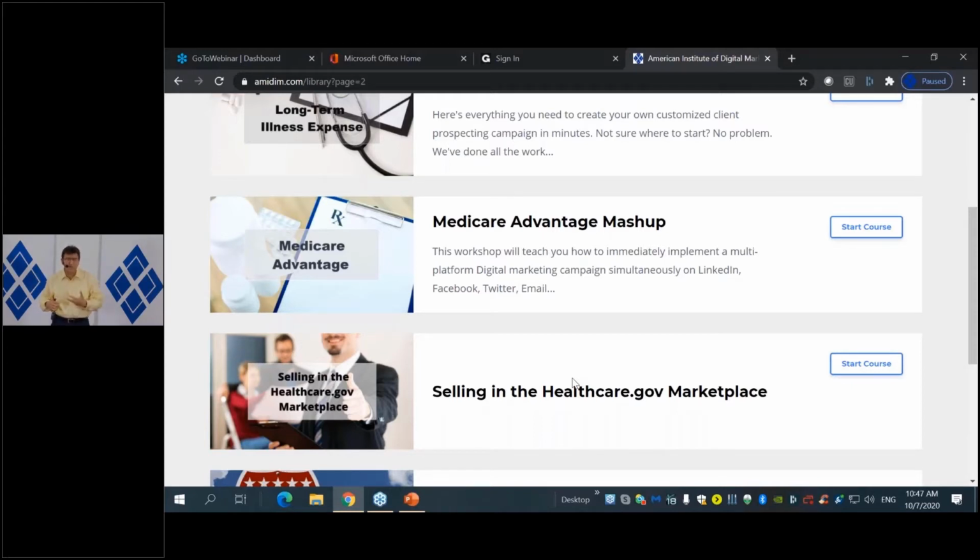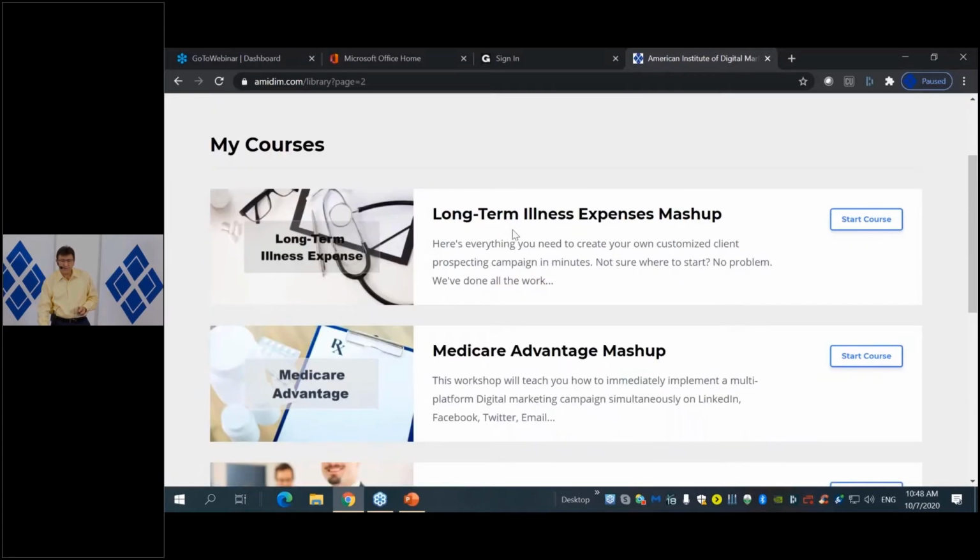In fact, 3 different modules that we just added because they just came out. They were just put together by CMS. So basically, you are getting the latest modules and the latest training by CMS for you to be ready to sell under the Affordable Care Act. So again, make sure you register for this one. But today, what we're doing is the ACA mashup.